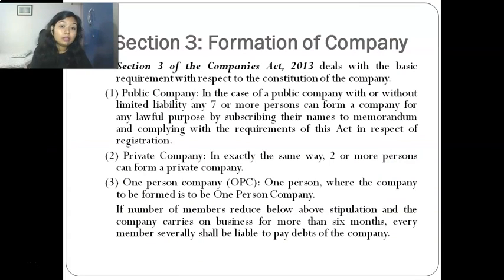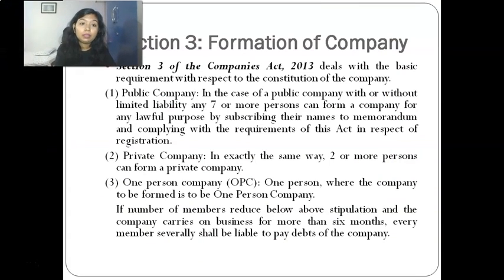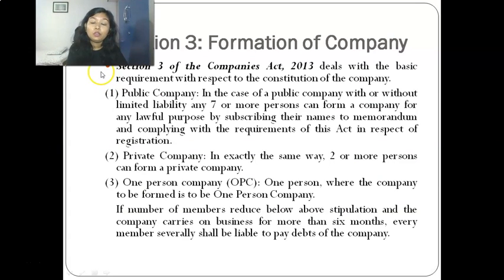Next point is section 3, formation of the company, which talks about the provision regarding the formation of the company. Basic requirements with respect to constitution of the company. We had already discussed this, but we'll discuss it in law format. I have to read it first and then I'll explain it to you. First is public company.